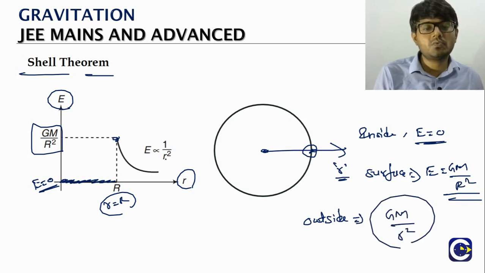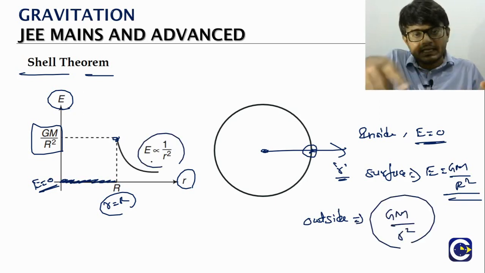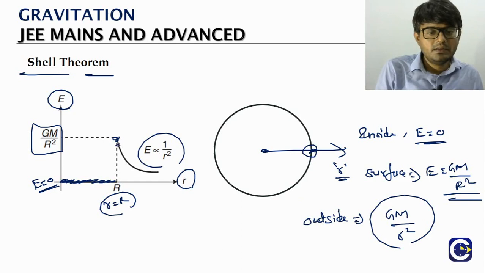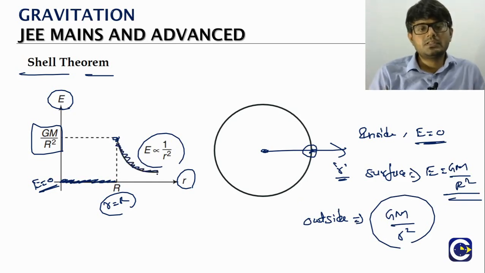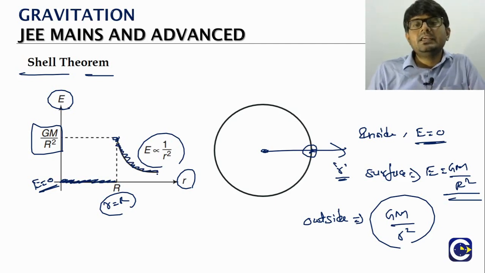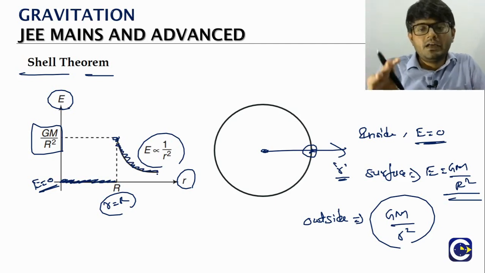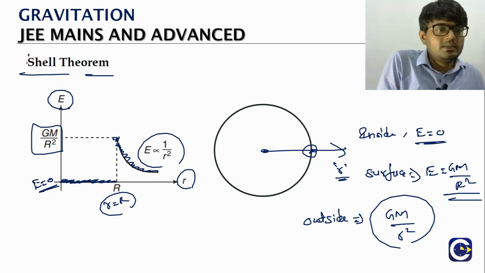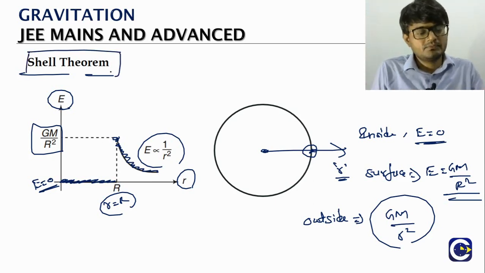You can see the relation: as r is increasing, the field value will keep on decreasing. Inverse square relation, correct? So it will keep on decreasing forever. This is how we can graphically represent the field because of a spherical shell or a hollow sphere, and the result is what we call the shell theorem.